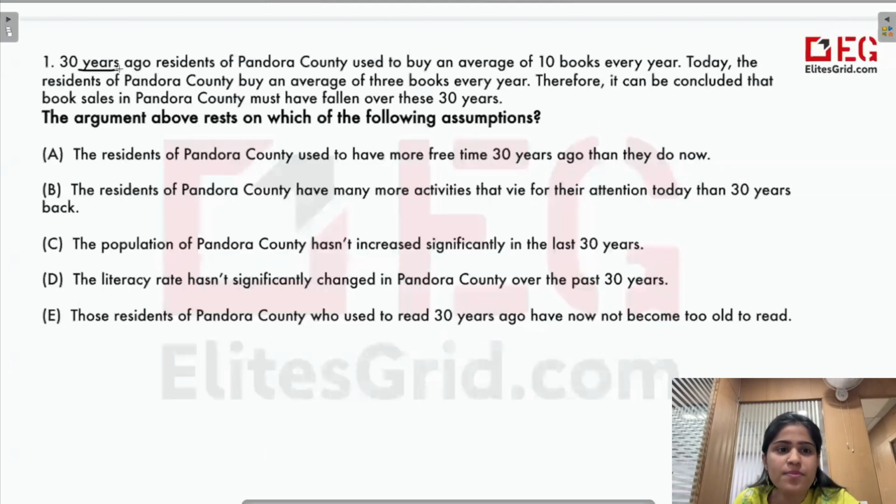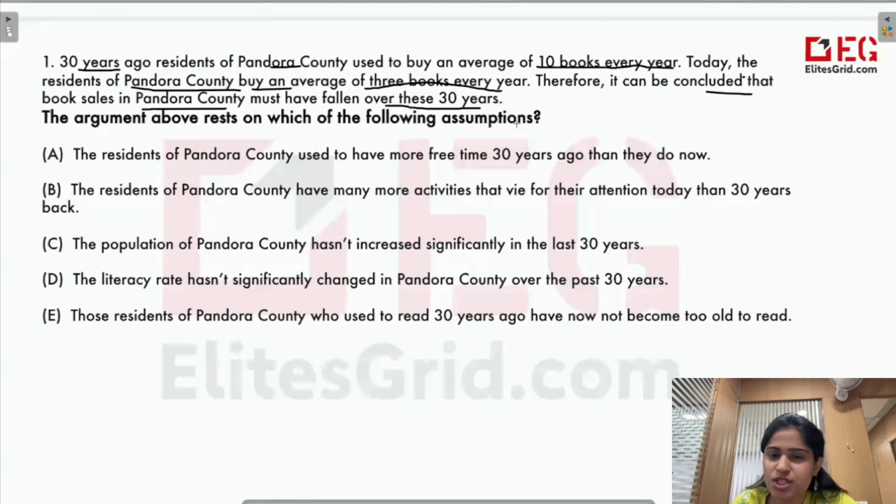30 years ago, residents of Pandora County used to buy an average of 10 books every year. Today, the residents of Pandora County buy an average of 3 books every year. Therefore, it can be concluded that book sales in Pandora County must have fallen over these 30 years.